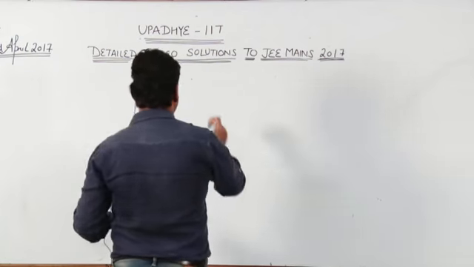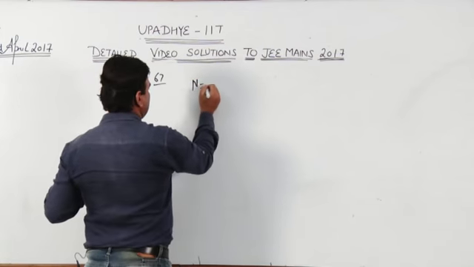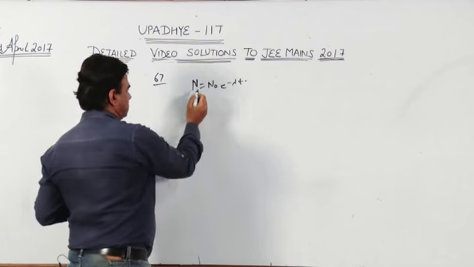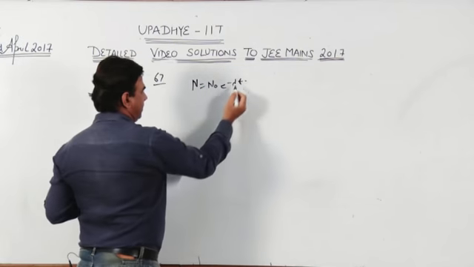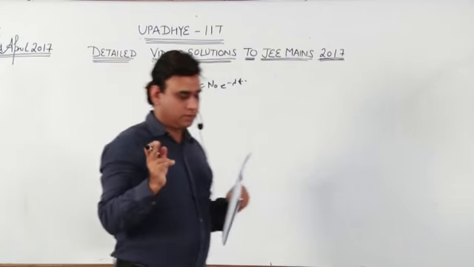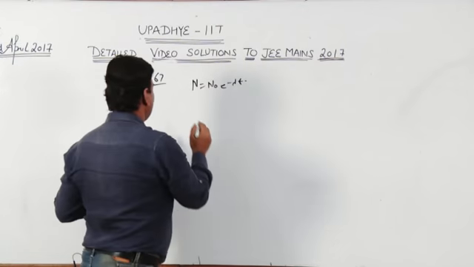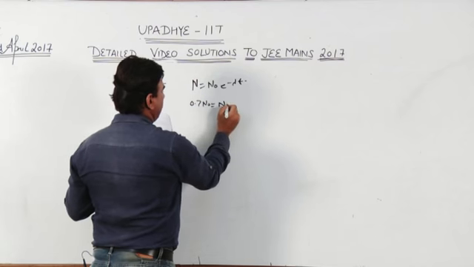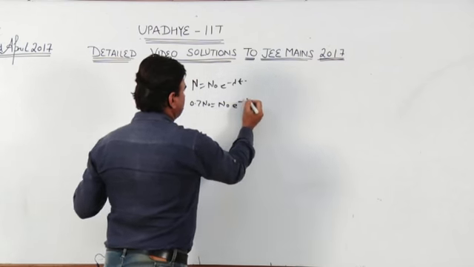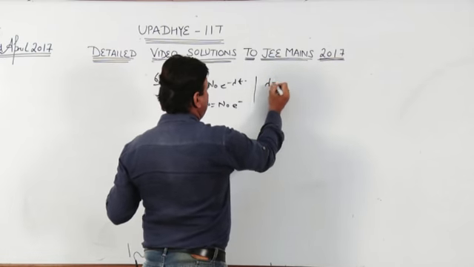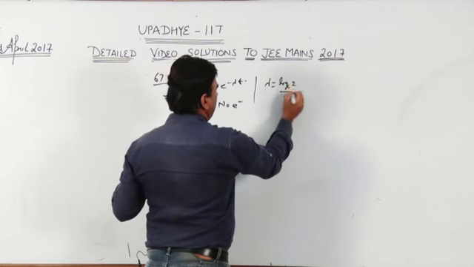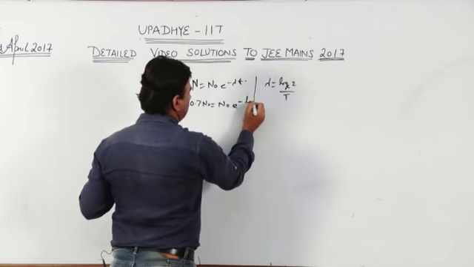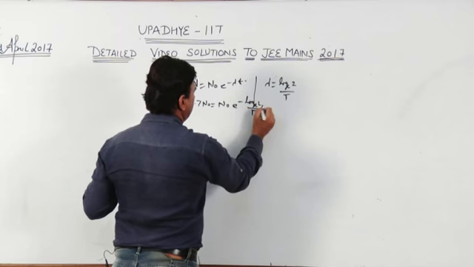So we can make use of the formula N equals N naught e to the power of minus lambda t, because here we have to find after time t, A converted to B. So how many are left for A? It is 0.7. So 0.7 N naught equals N naught e to the power of minus lambda t. As we know that lambda equals log_e 2 upon T, so we can put here log_e 2 upon T into t.